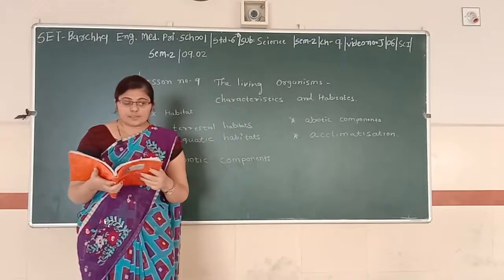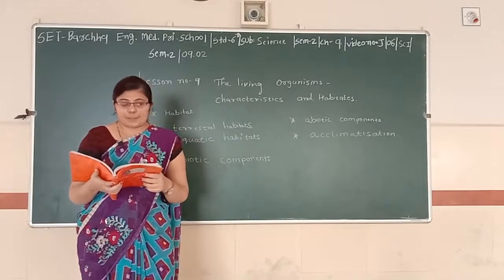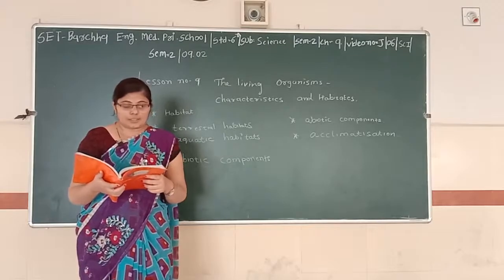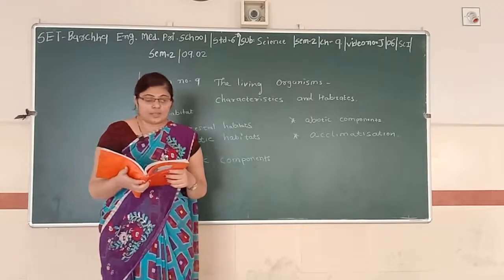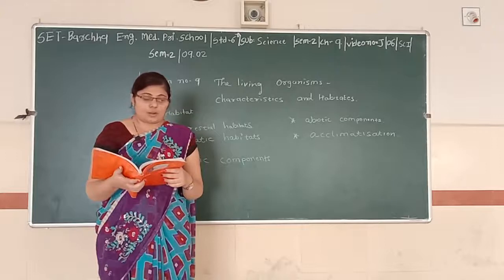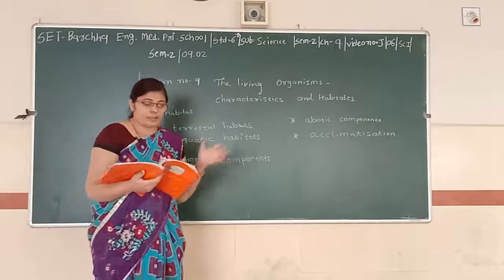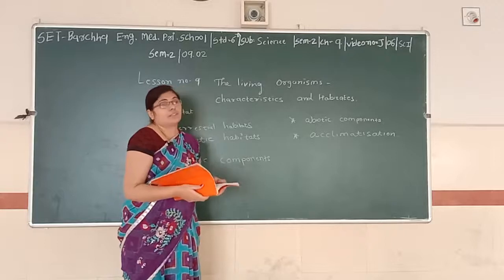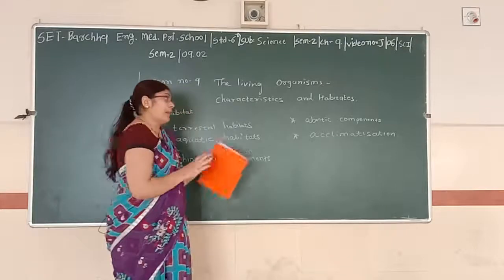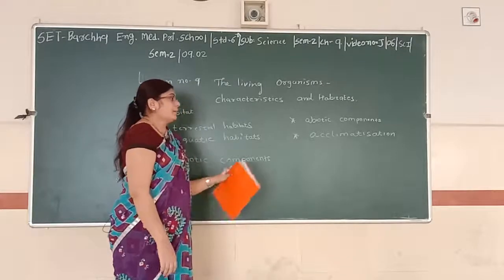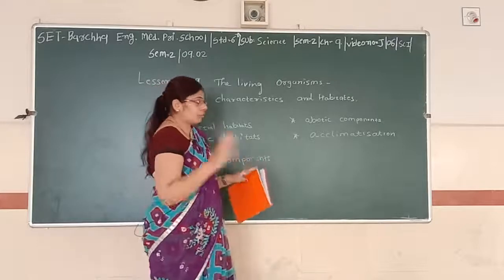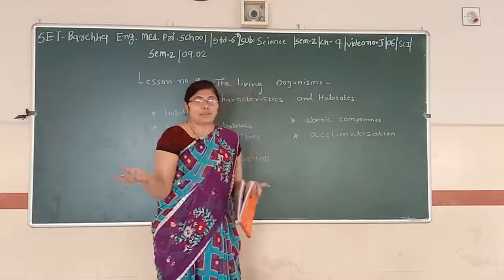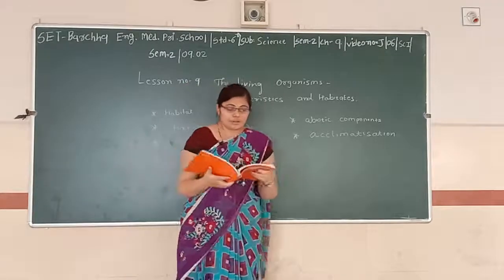The organisms, both plants and animals living in a habitat, are called biotic components. The non-living things such as rock, soil, air, water in a habitat constitute the abiotic components. So what are biotic components? The organisms, both plants and animals. Just plants and animals are biotic components, and the things that are used by them, like soil, water, land, mountains etc., are abiotic components.